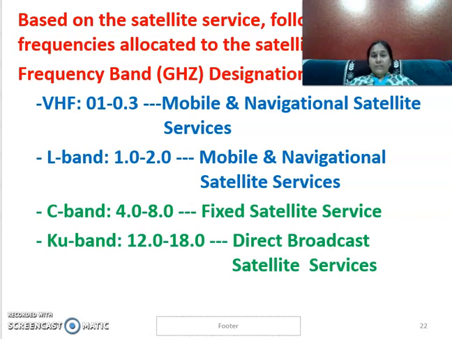So these frequencies are allocated for the mobile and navigational satellite services with the VHF band, that is 0.1 to 0.3 gigahertz. The mobile and navigational services are also allocated with the L band, the fixed satellite services are allocated with the C band, and direct broadcast satellite services are allocated with the Ku band. These are the bands of frequencies allocated for different applications.